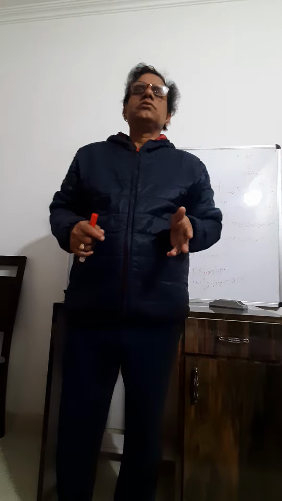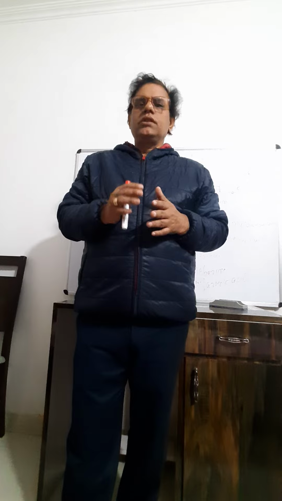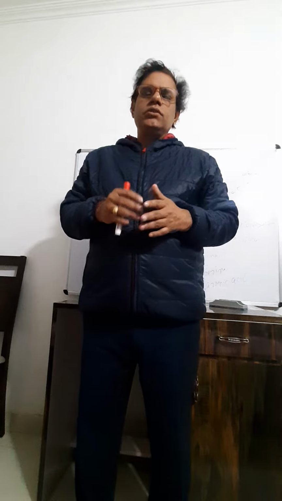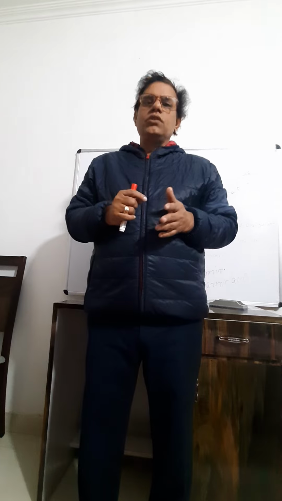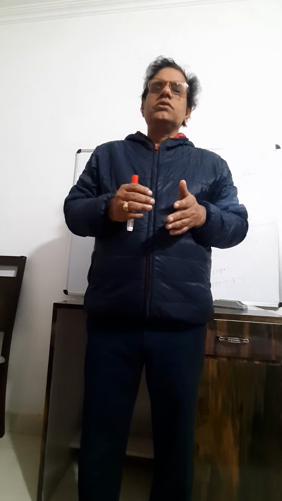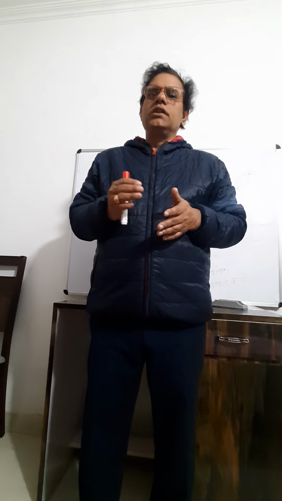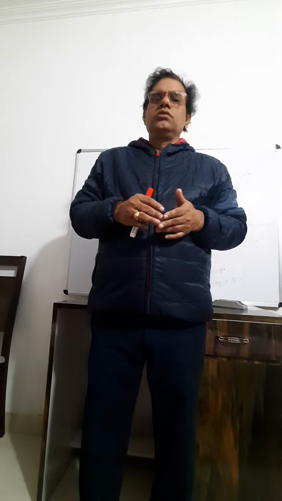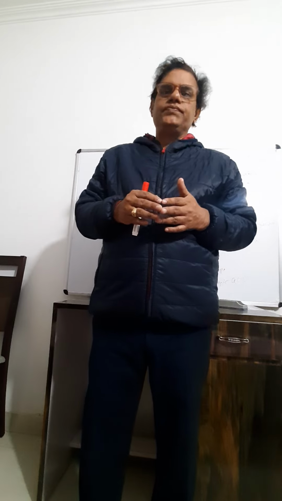So what is carbohydrate? Carbohydrate means hydrates of carbon, that is, it consists of carbon, hydrogen and oxygen in the ratio 1:2:1. But this is the old definition. The new definition is that carbohydrate is a polyhydroxy aldehyde or ketone derivative. That means it has many OH groups, with an aldehyde group in aldose sugar, and if it is a ketonic group, then it is ketose sugar.